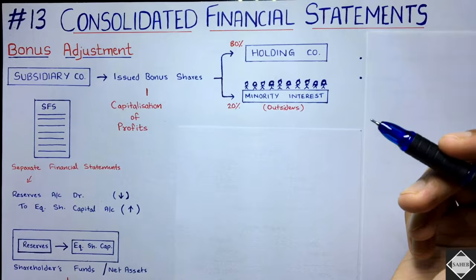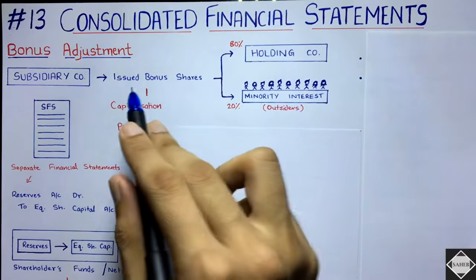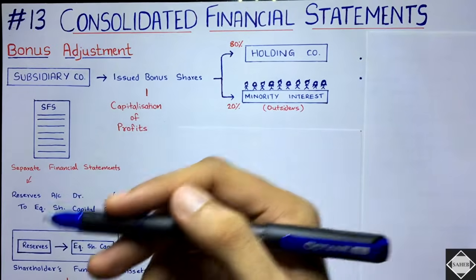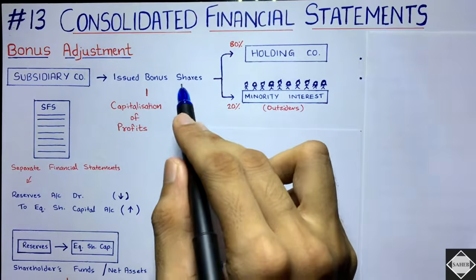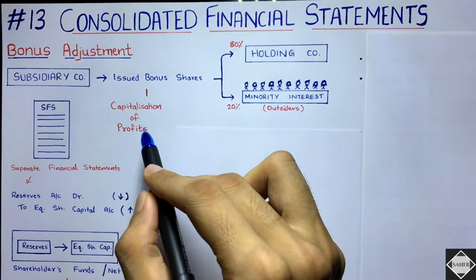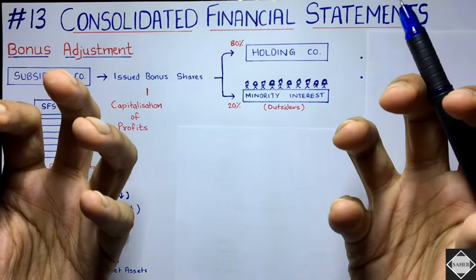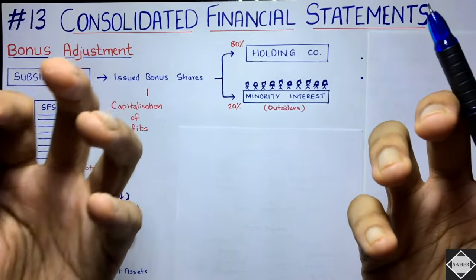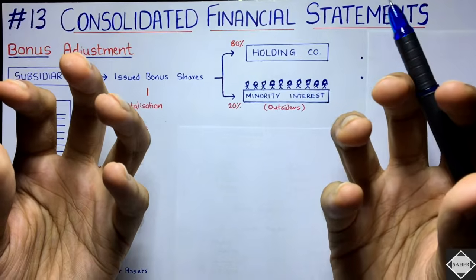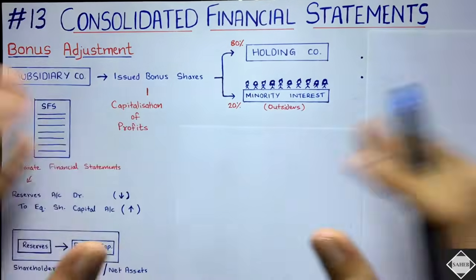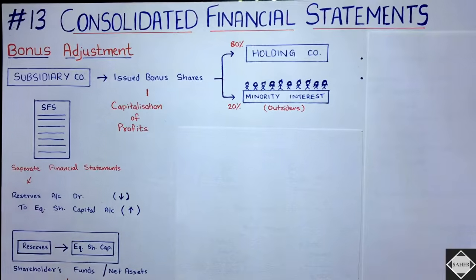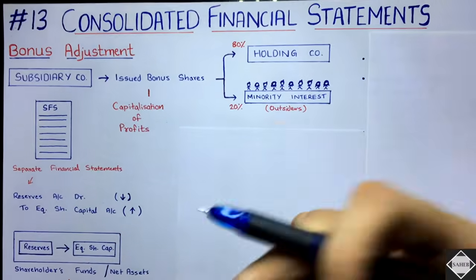Fine. Now you all know what is bonus shares because you have seen this previously, isn't it? Bonus issue is nothing but capitalization of profits, converting the reserves into share capital. Reserve is also part of shareholder funds and share capital is also part of shareholder funds. This entire thing is net assets. So what is happening is just shuffling of net assets.